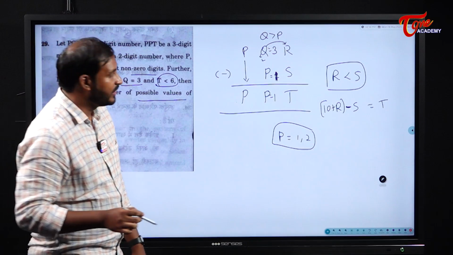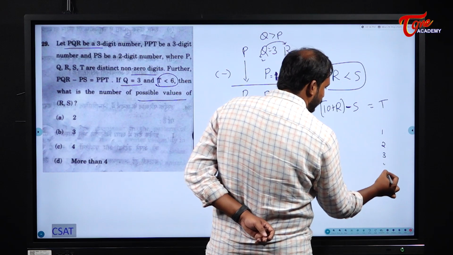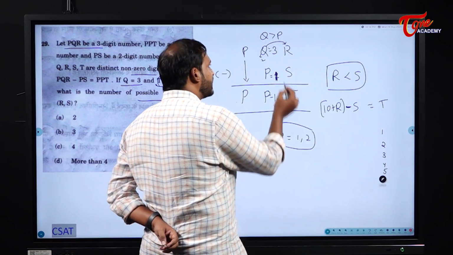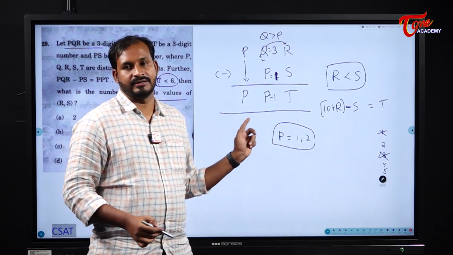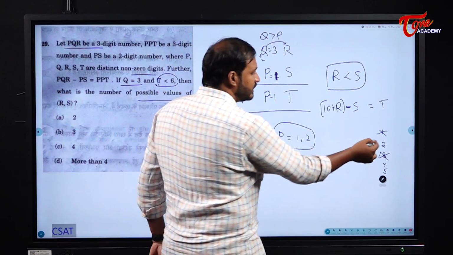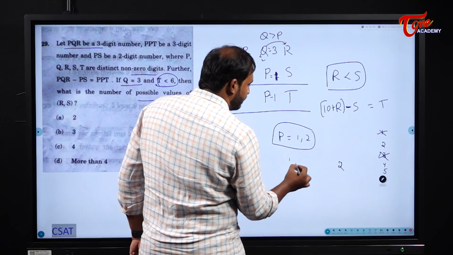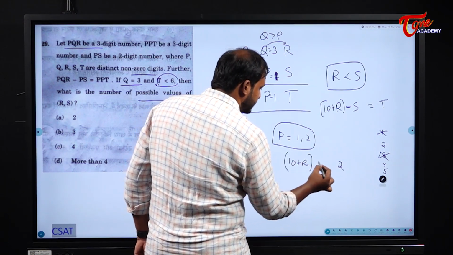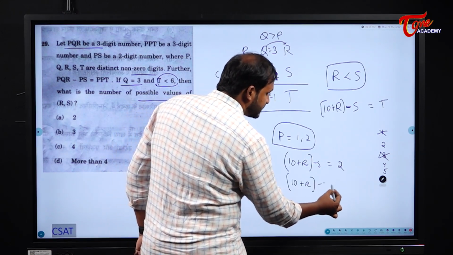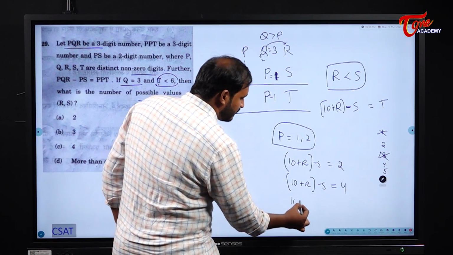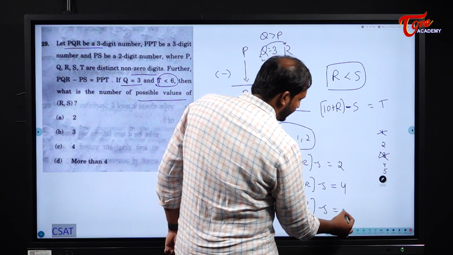Now, what are the possible values for T? For T I have 5 possibilities. Initially, you may think 1, 2, 3, 4 and 5. But I cannot take 3 and 1. What is the reason? Already 3 and 1 are taken by P. So for T I will have only 3 chances: 2, 4 and 5. So 10 plus R minus S is equal to 2 is one chance. And next 10 plus R minus S is equal to 4 is one chance. 10 plus R minus S is equal to 5 is another chance.